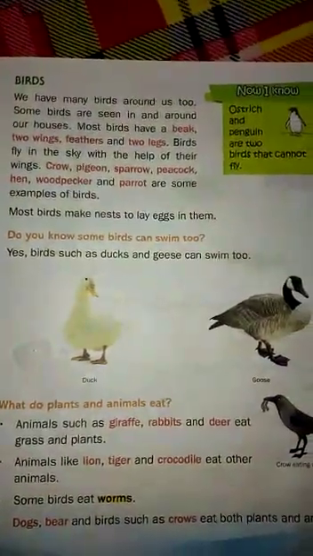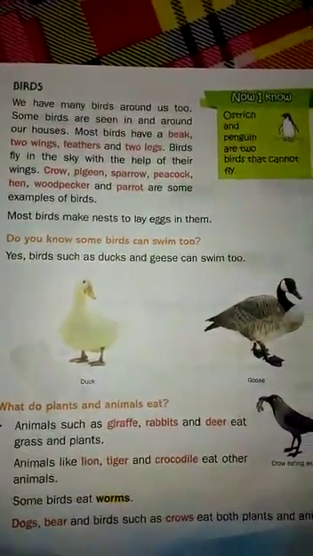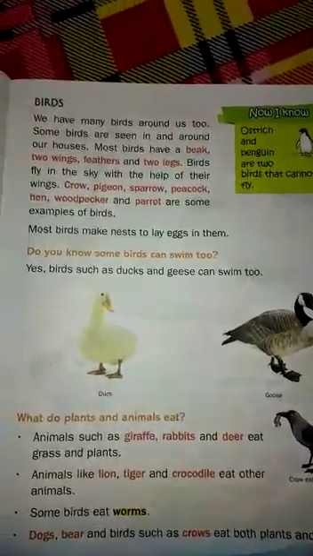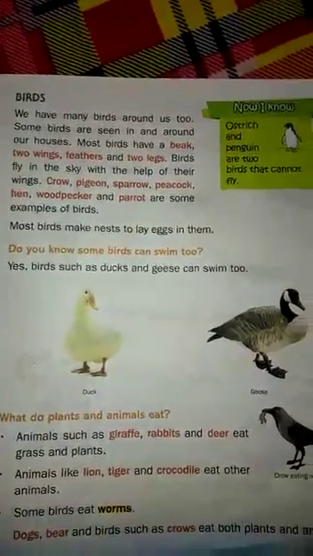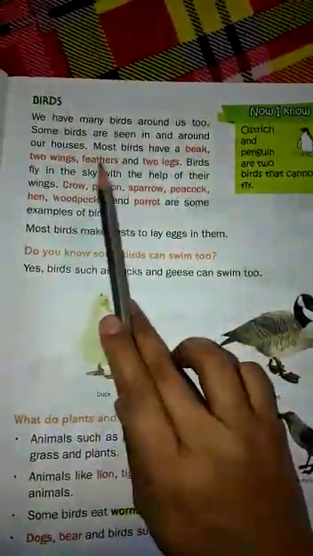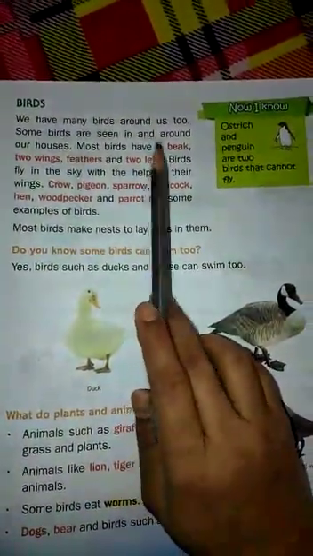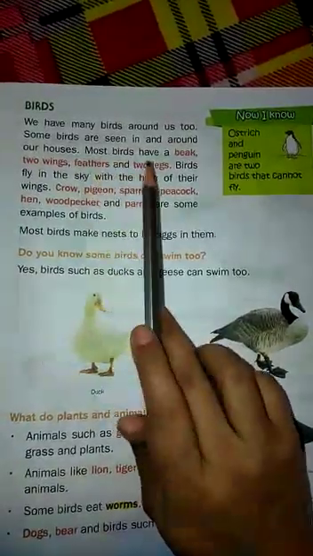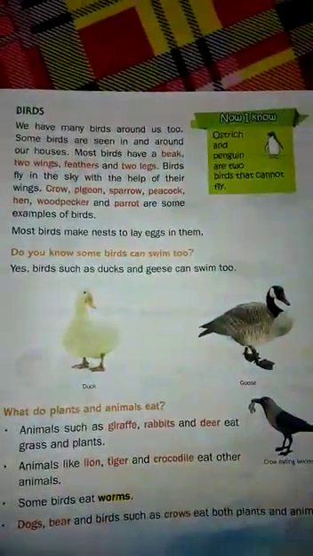Now birds. We see many birds around us, and you all know birds have wings, and with the help of the wings birds can fly. Now most of the birds have a beak, 2 wings, feathers and 2 legs also. Along with wings, birds have feathers, 2 legs and beaks also.